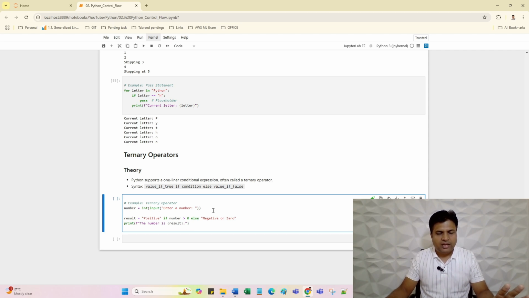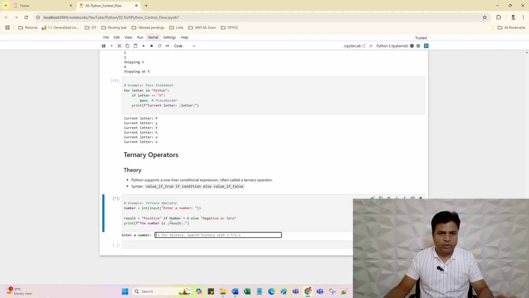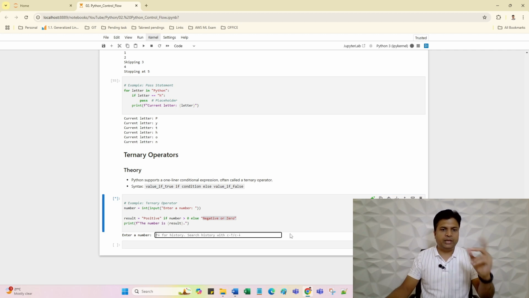So let me run this program. I will enter the value. Just think about it. If I enter 1, then this condition will be true. What will return? This one. If I enter 0, this condition will be false, and this particular value will return. If I enter -1, this condition will be false, and this value will return. So let me enter here.